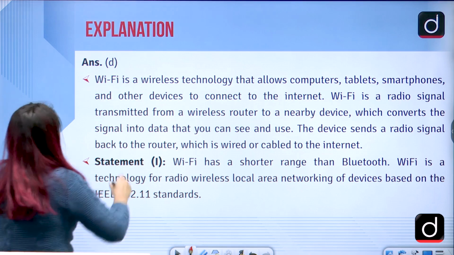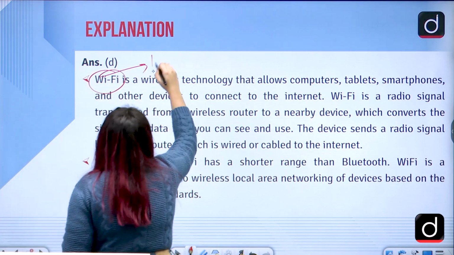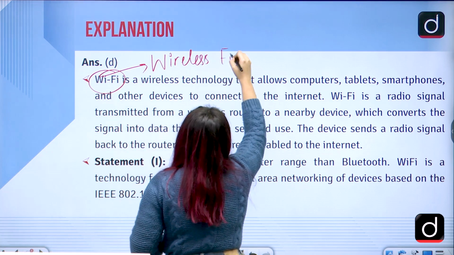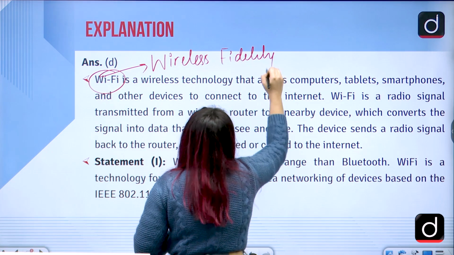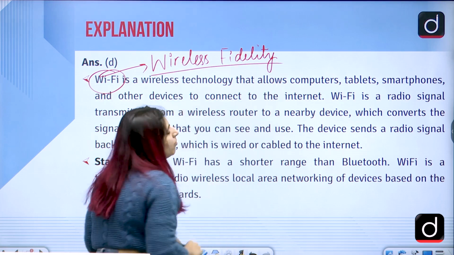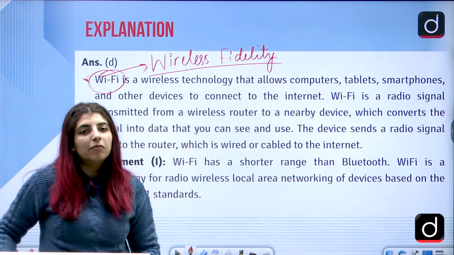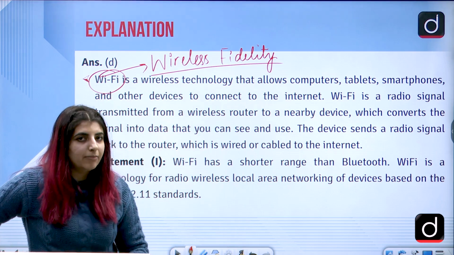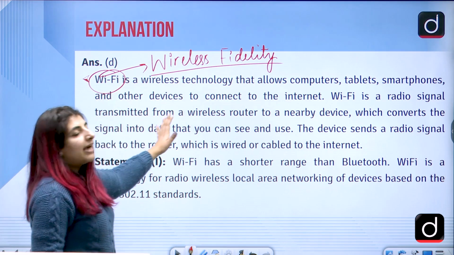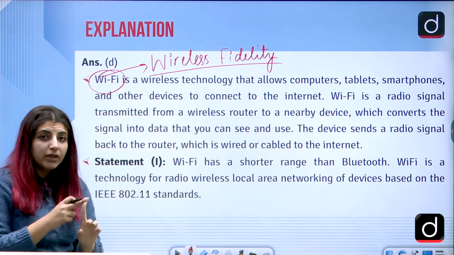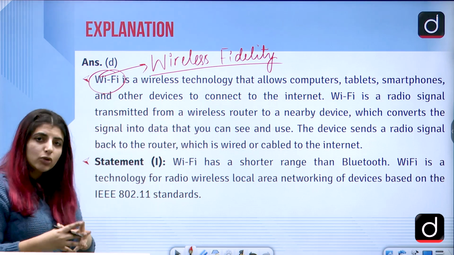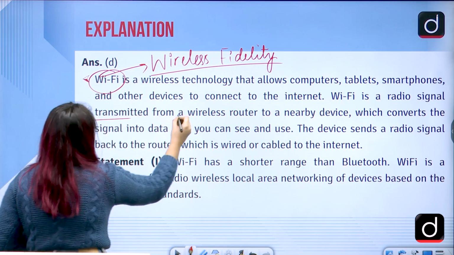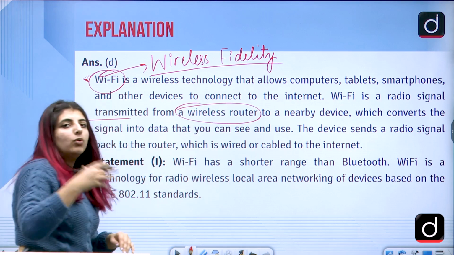First of all, the full form of Wi-Fi is wireless fidelity. I have asked this very question in one of the videos and I hope that you must have jotted it down somewhere, because a question regarding this abbreviation has been asked in the UGC NET examination, correct? It is a wireless technology that allows computers, tablets, smartphones to connect over an internet connection. It is a radio signal transmitted from a wireless router to a nearby device.